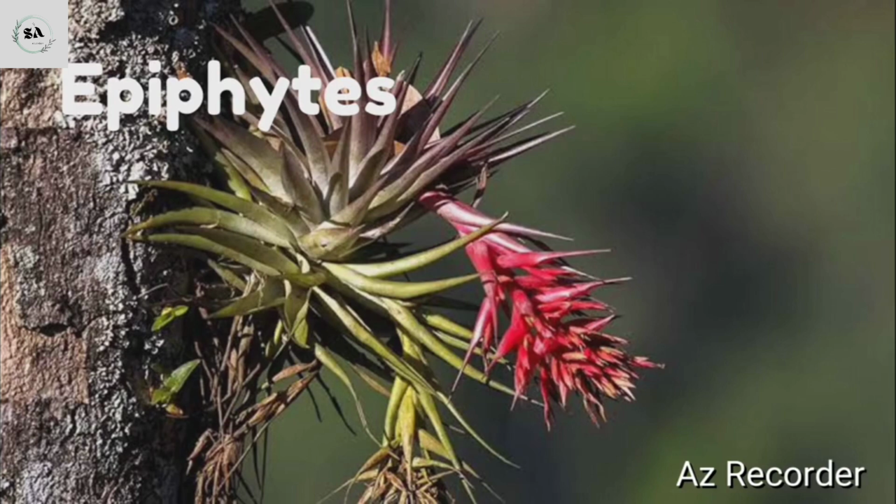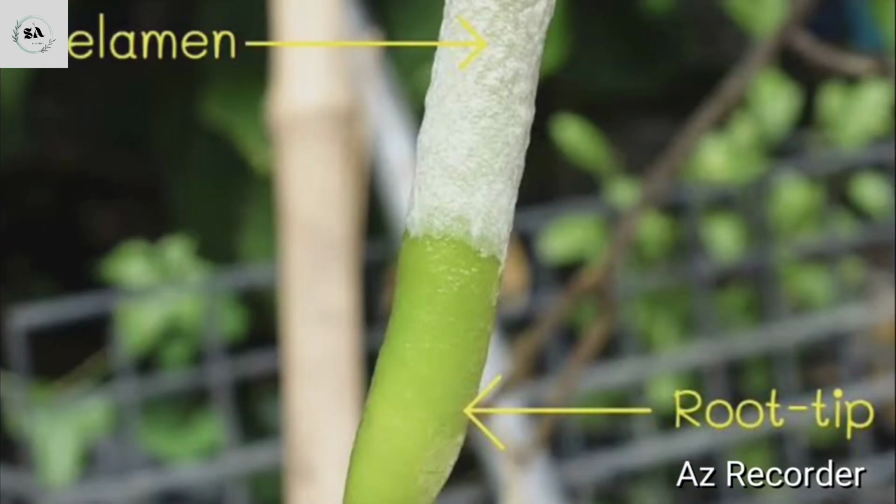In many epiphytic plants, absorbing aerial roots are covered with dead spongy tissue known as velamen. They serve to absorb and store the water.